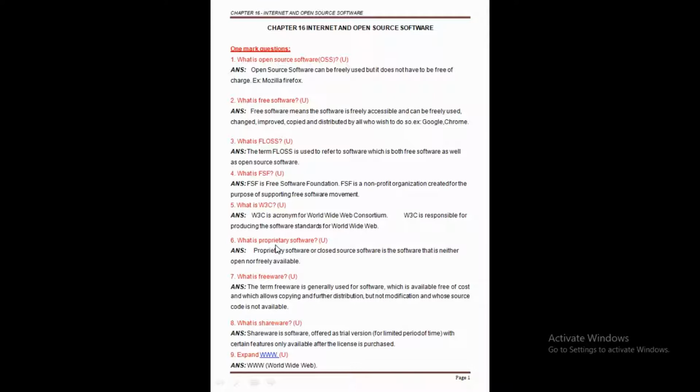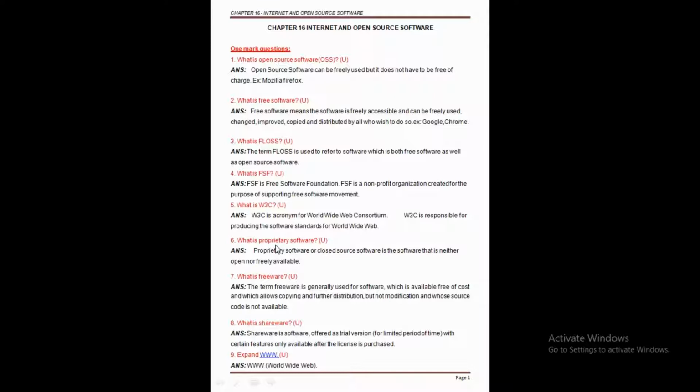An OSS may come free of cost or with a payment of nominal charges that its developers may charge in the name of development, call, or support of the software. They take some amount just for the support, implementation or development of the software, but after the payment of nominal charges we can use such software for any kind of purpose.